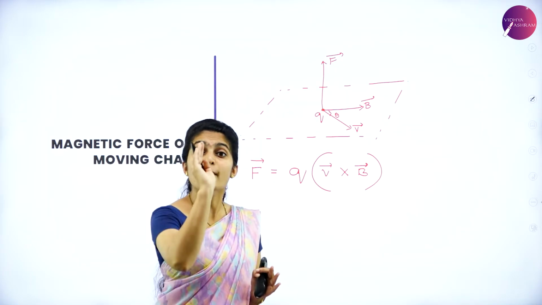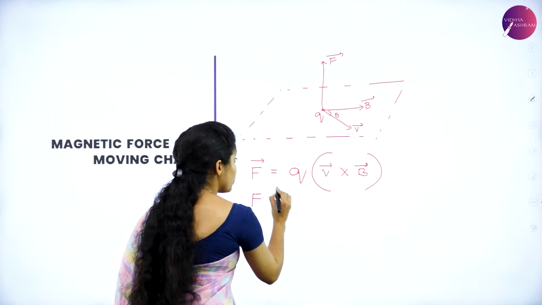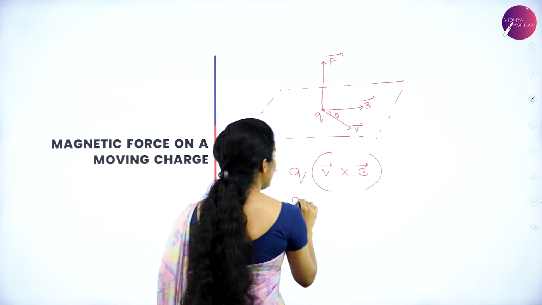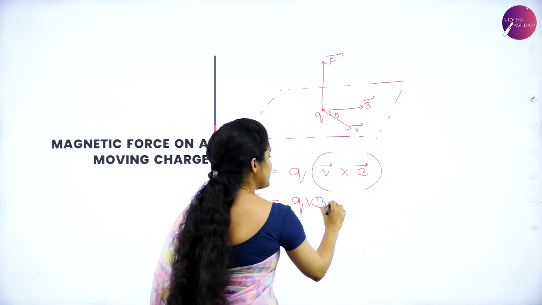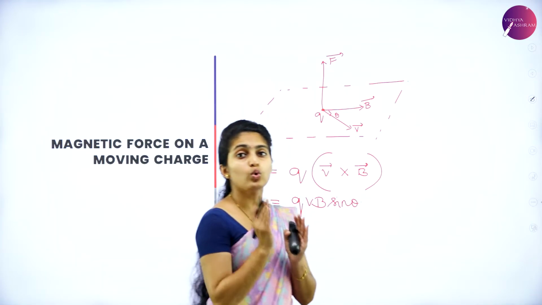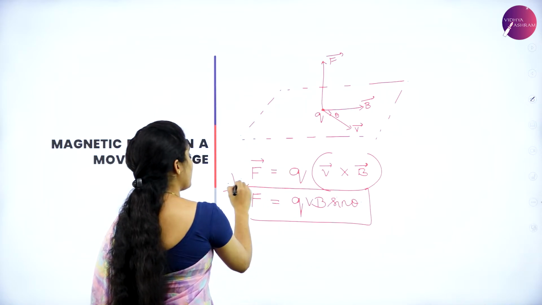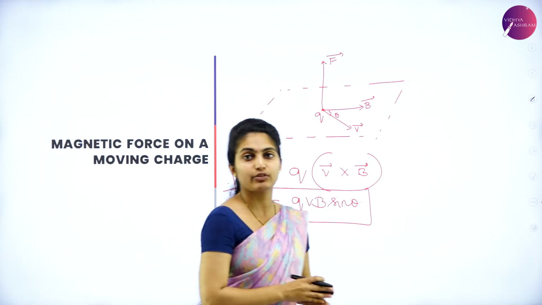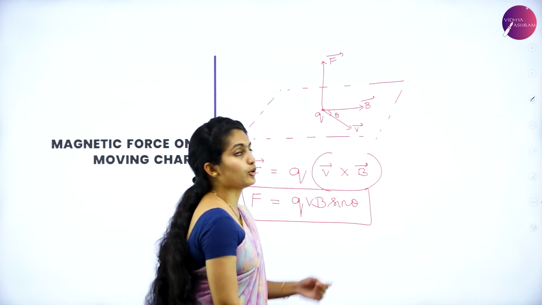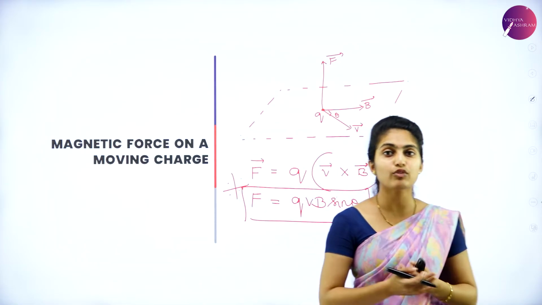If we need the magnitude of this equation, you can rewrite it as F, without the vector, only the magnitude, equal to q v B associated with the trigonometric function sine theta. So it is F = qvB sin theta, whose formula is very important. That is, the force due to the magnetic field is qvB sin theta. Theta is the angle between the velocity and the magnetic field.